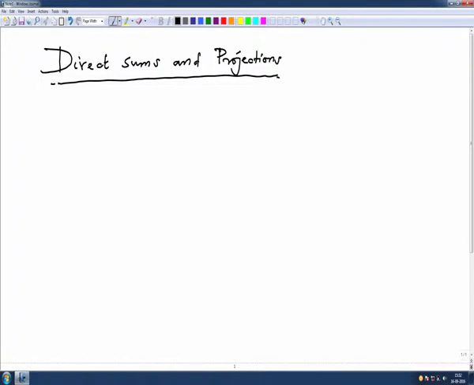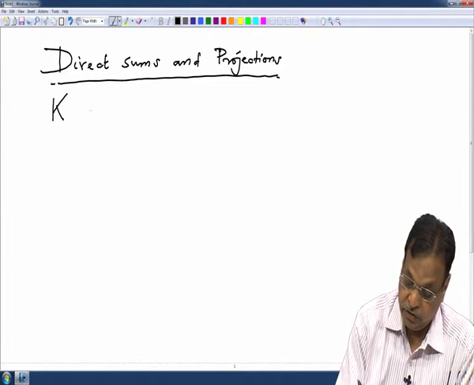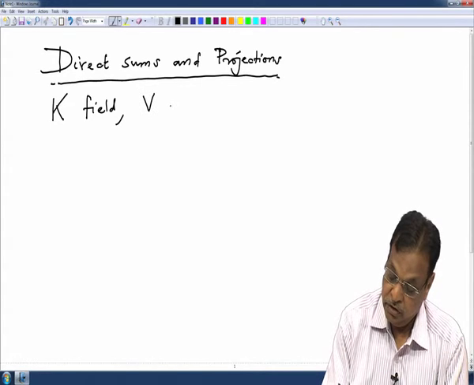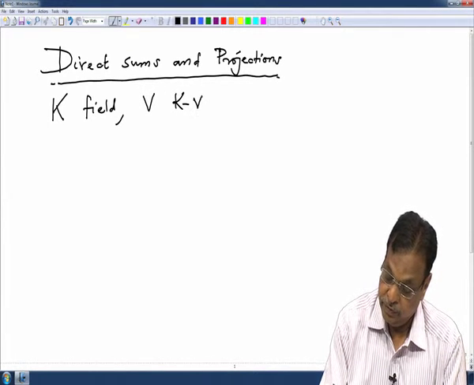So, as usual we will say K is our scalar field, and V is a K vector space.